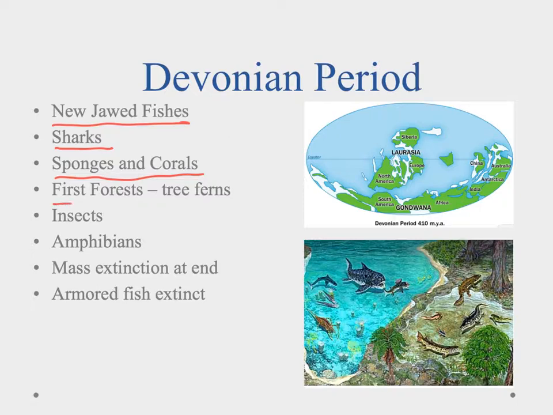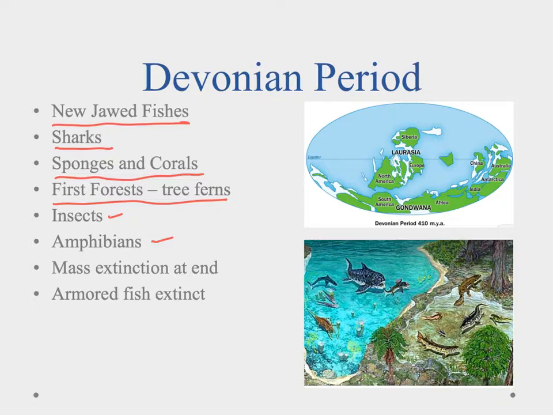We started to see the first forests on land, and most of them were going to be tree ferns as opposed to trees like we see now. So just really large, massive ferns that form these forests. We also saw a rise in insects. We saw the first amphibians.